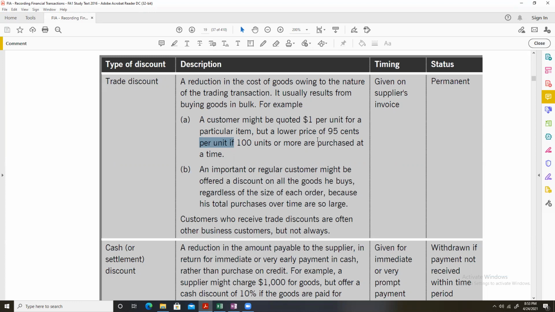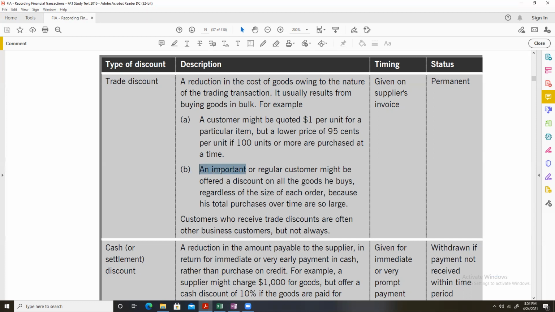But if you buy 100 units or more, then I will reduce the price from $1 per unit to, let's say, 90 cents per unit. This is a trade discount. Why is the supplier offering you this discount? Because you are buying a larger quantity, you are making a bulk purchase. So this is an example of a trade discount.